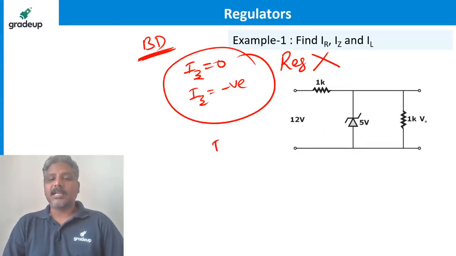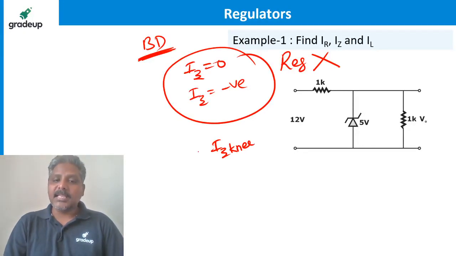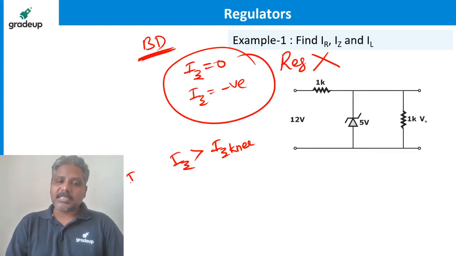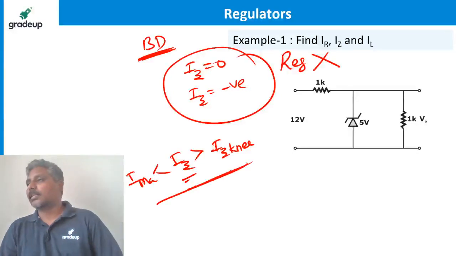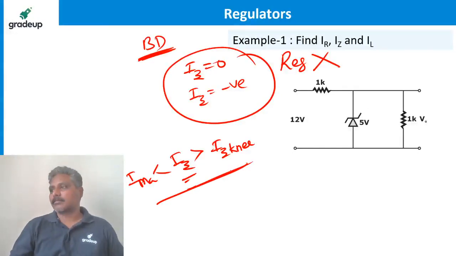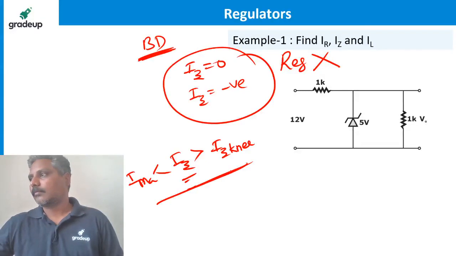Remember, Zener current must always be greater than the knee current. IZ must be greater than the knee current and less than the maximum current. Zener current must be between these two only. That ensures it is always regulating. Got it, guys?